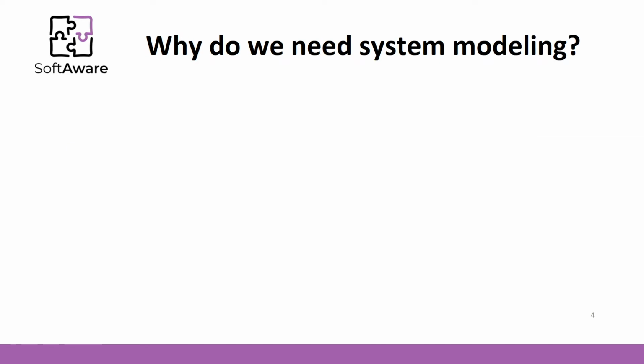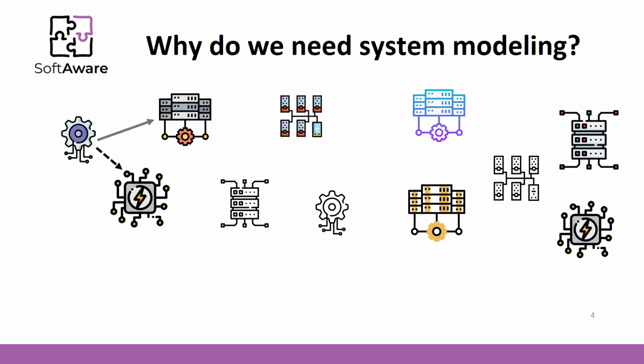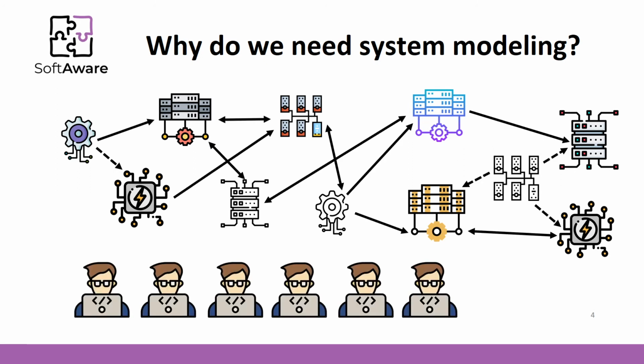But why do we need system modeling, and why do software engineers need it? Until now, you probably have created many programs. I believe not many of you added detailed descriptions about a system or object, or wrote and illustrated specifications about how everything interacts. Now, just imagine that your system consists of many different elements with various functionalities and even multiple connections. Or maybe the system is going to be created by multiple people. Actually, this is a common case.